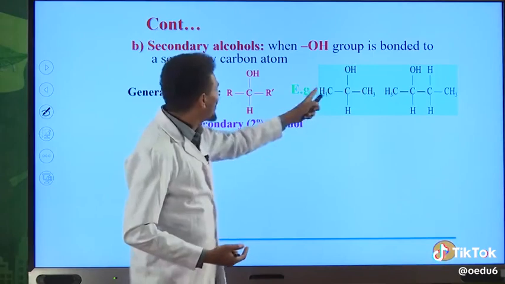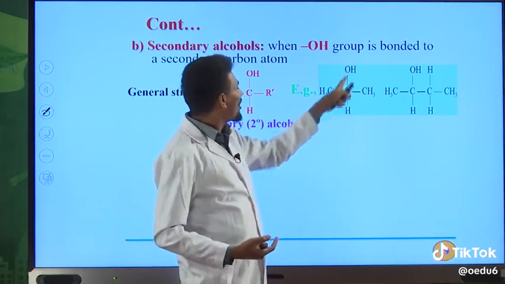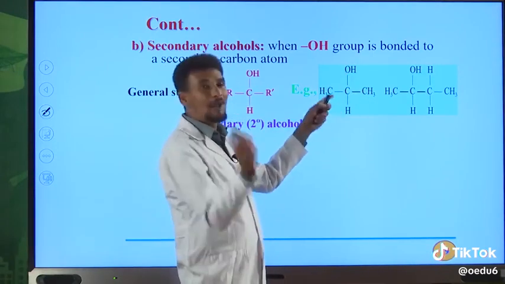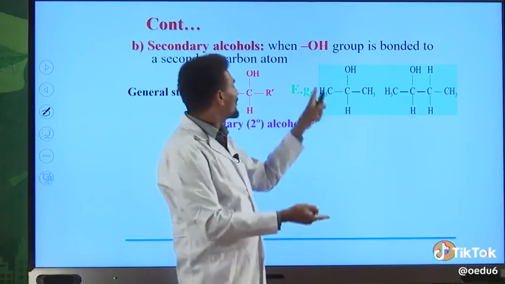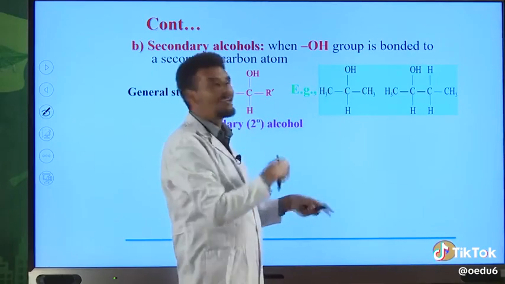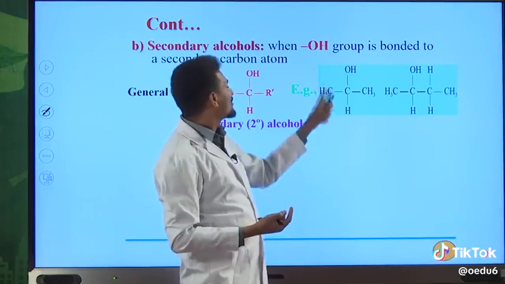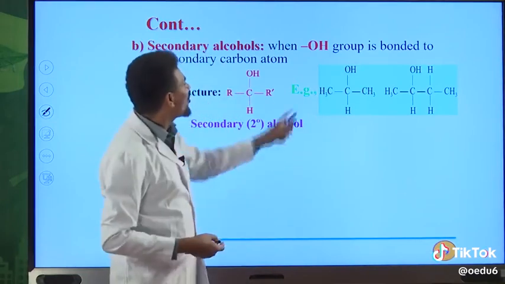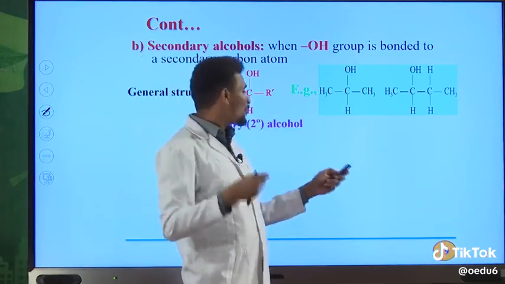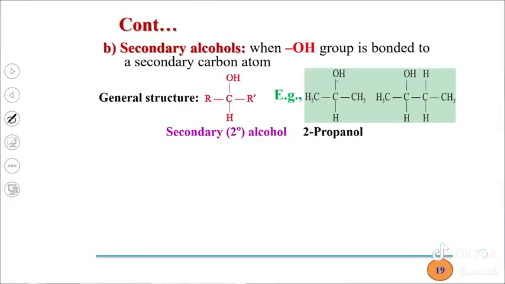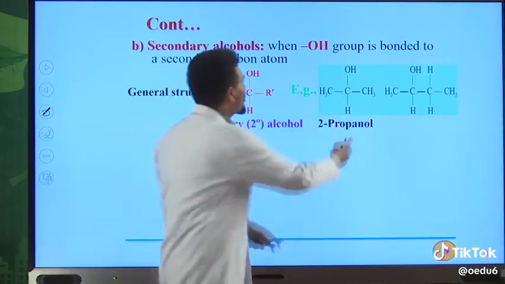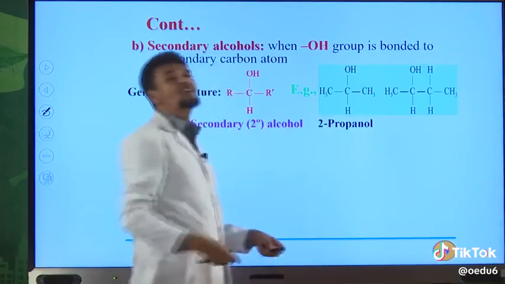2-propanol. Okay, this is the longest continuous chain. Your OH is on second position. If you number from left to right, it is on second position. From right to left, it is also on the second position. Therefore, the name of this alcohol is 2-propanol. 2-propanol is the IUPAC name for this alcohol. Its common name is isopropyl alcohol because this part is isopropyl.